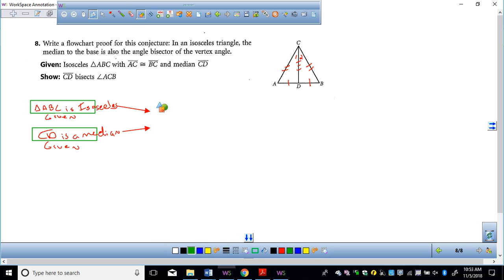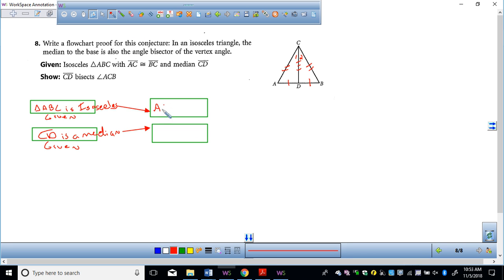It allows me to say that one side AC is congruent to side BC. How do I know AC is congruent to BC? Very good. It's an isosceles triangle. Well, let's change colors. Red is making me anxious. Okay. Definition of isosceles triangle. If you put given there, that'd be okay too, because it says isosceles triangle with AC congruent to BC, right? So if you put given there, that'd be okay too.